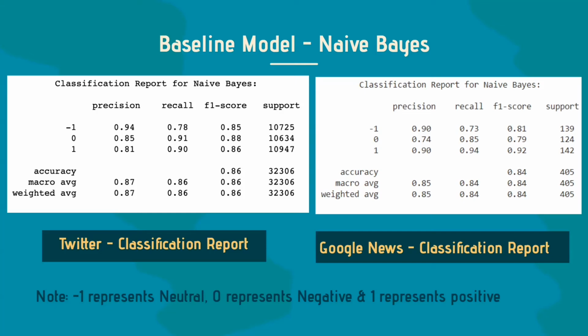The use of Bayes theorem with a strong independence assumption between the features is the foundation of naive Bayes classification. When used for textual data analysis, such as natural language processing, naive Bayes classification yields optimal results. We have used naive Bayes as our baseline model to determine the accuracy of the data based on model training. As we can see in the classification reports, we got 86% accuracy for the Twitter dataset and around 84% accuracy for the Google News dataset. The further slides will be explained by Srishti.